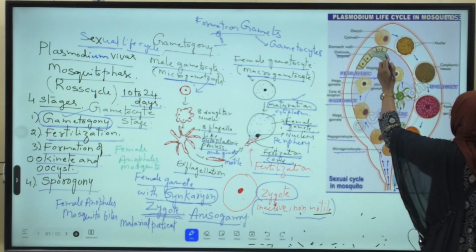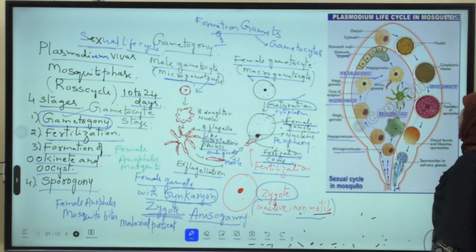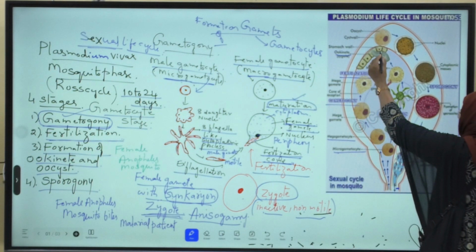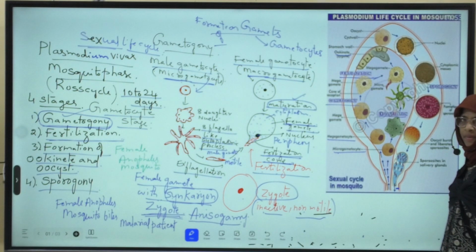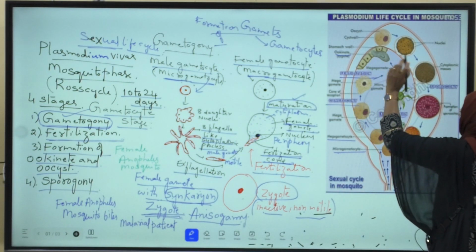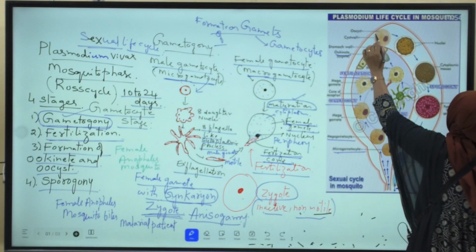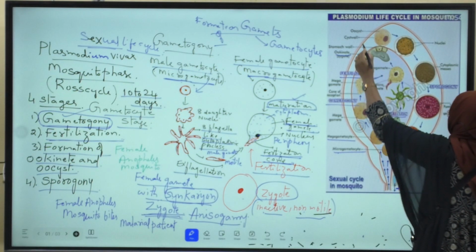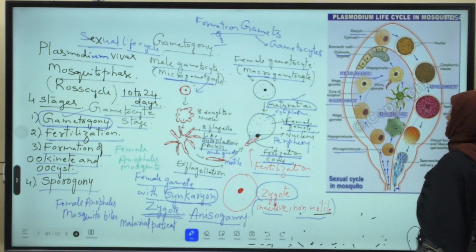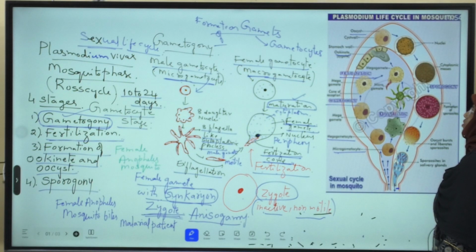This ookinete now penetrates into the basement membrane of the wall of the crop. Now this ookinete becomes spherical in shape and it is covered by a cyst. Now this is called the oocyst.